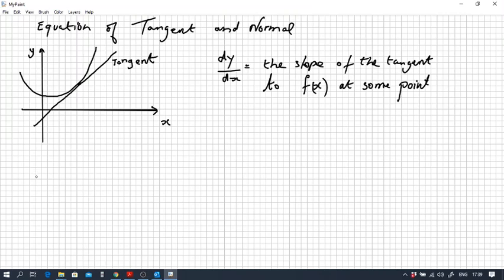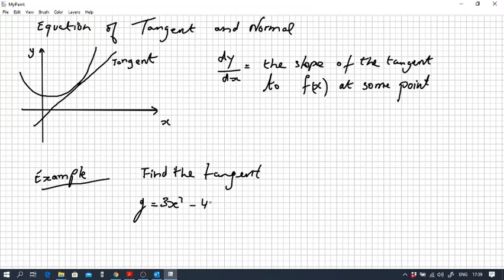So, example to find the tangent line. Let's say we're asked to find the tangent, and we'll have a quadratic: find the tangent of the line y equals 3x squared minus 4x plus 1.